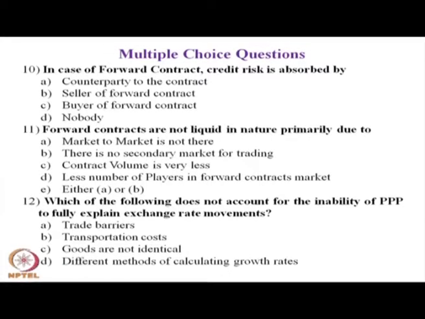Question number 11. The question number 11 for you is, forward contracts are liquid in nature primarily due to, the choices for you are A. Mark to market is not there, B. There is no secondary market for trading, C. Contract volume is very less, D. Less number of players in forward contract market, E. Either A or B. Mark the answer, keep it with you.